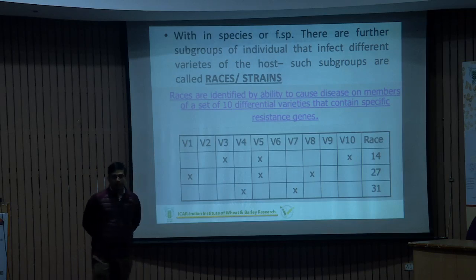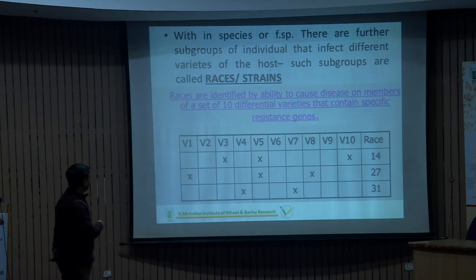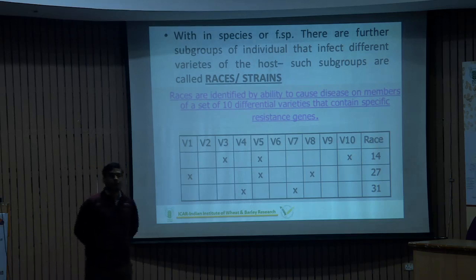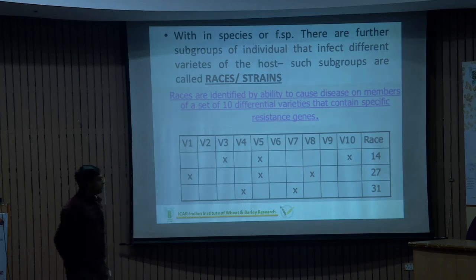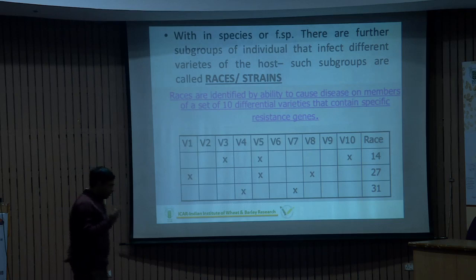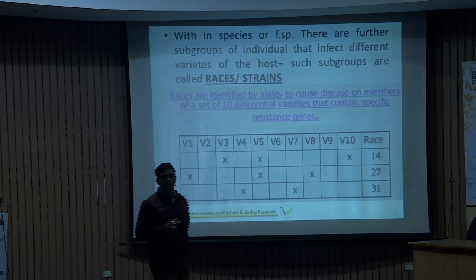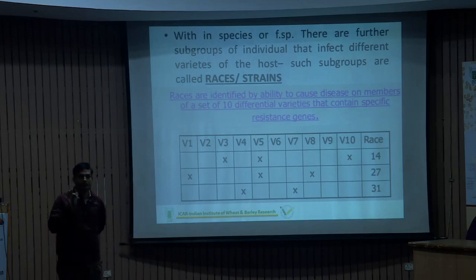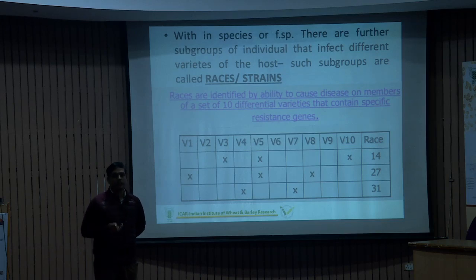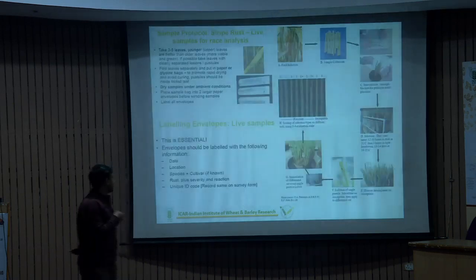But further, within species, just like Puccinia graminis, there is a form of specialization, and based upon different types of hosts we can devise a nomenclature of the race for a particular isolate by inoculating on different hosts. So I am not covering much about this phenotypic or pathogenic variability here, but I think in coming lectures you will get some information about these things. From here onwards, I go to the recent advances in understanding the variability at the genomic level.